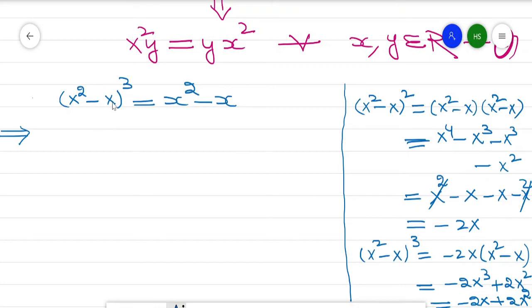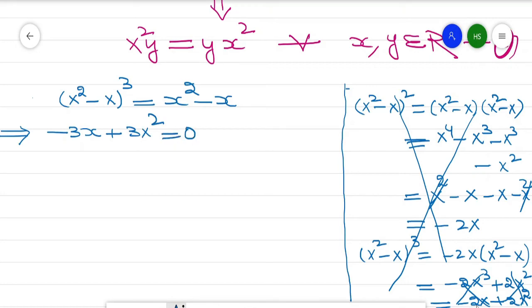We can simply use the result: x² minus x raised to power 2 is equal to x² minus x. So on simplification, this will become minus 3x plus 3x² equal to 0. Why? Because here it is minus 2x plus 2x², and when we substitute, it will be shifted to this side.